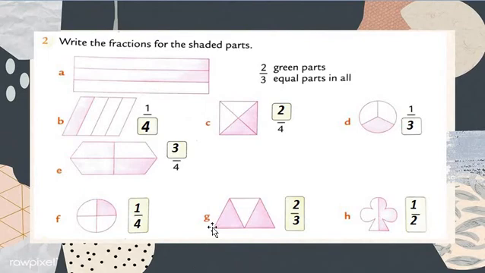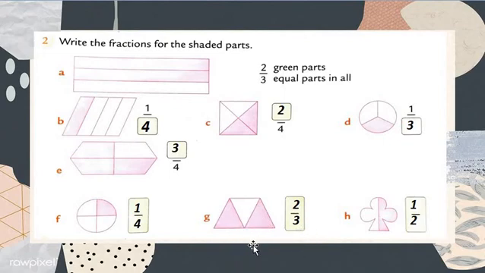Now we move on to question number G. What is question number G, my dear students? There are 3 parts of the fraction, 1, 2 and 3. Total 3 parts of this figure, this shape. How many parts are there in total? Total 3 parts. So in the denominator, downside, we are writing 3, the whole parts.